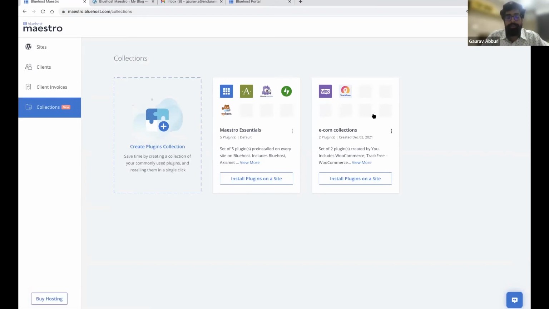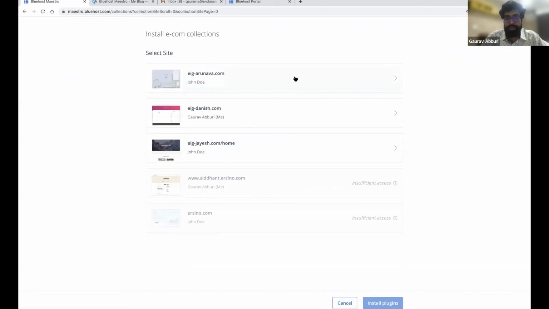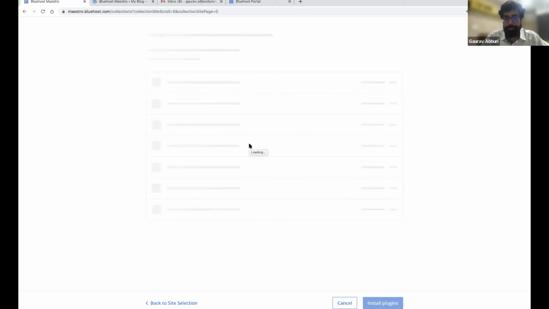And at any point, if you want to install this collection on a new site or on an existing site, you can click on install plugins on a site, choose which site you would want to install these plugins to. One thing to note, you'll only be able to install these plugins on sites that you have access to and that are on Bluehost. So in this case, I would want to install these plugins on this site.